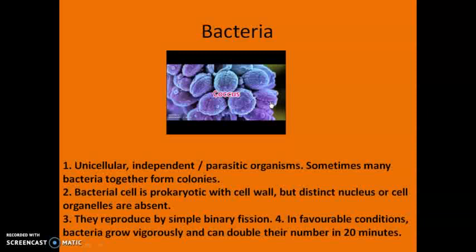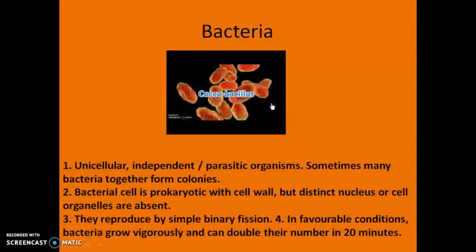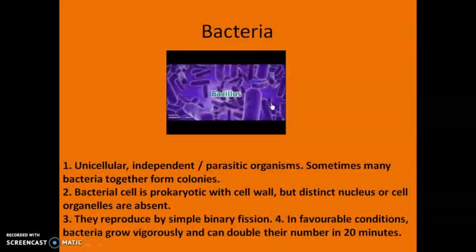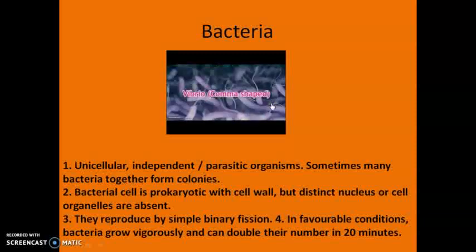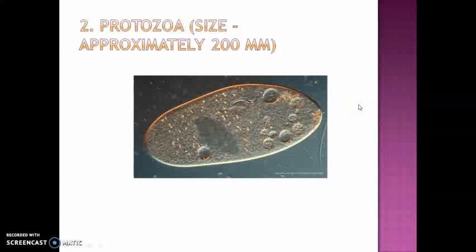Let's study some examples of bacteria. Some examples are coccus, we have Coccobacillus, we have Bacillus, we have Spirillum, and we have Vibrio shape or comma shape bacteria. Okay, so these are the different bacteria and their structure, and there are some bacteria which are very useful to us and some are there which are harmful. So I hope you understood the characteristics of bacteria. Okay, now we go to the second one.